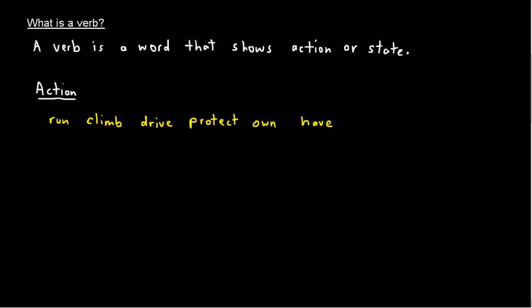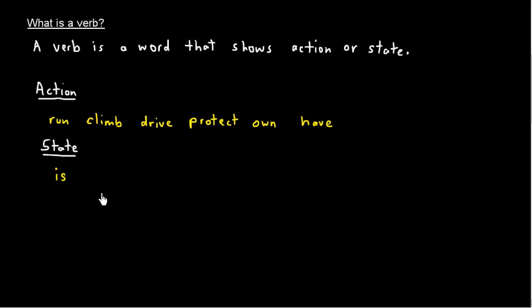So now let's look at some verbs of state. Now, there aren't as many of them, but some of them are very, very important. And the first one I'm going to put up here is the most common verb if you count the number of times it shows up in sentences. And that's is. And is kind of a verbal equal sign.